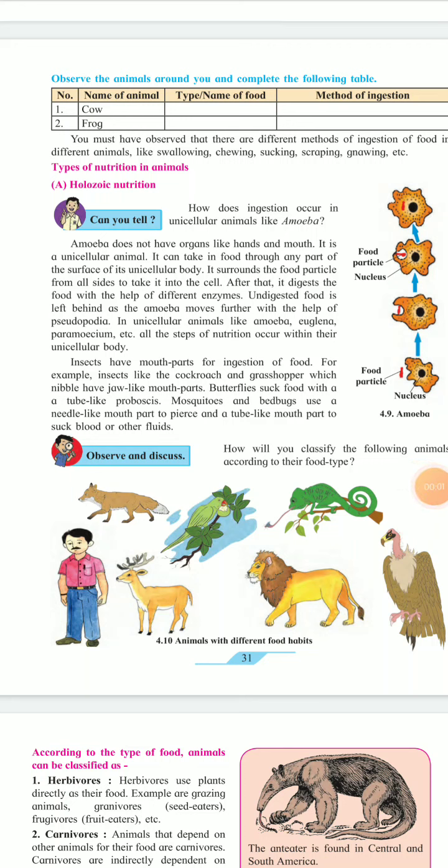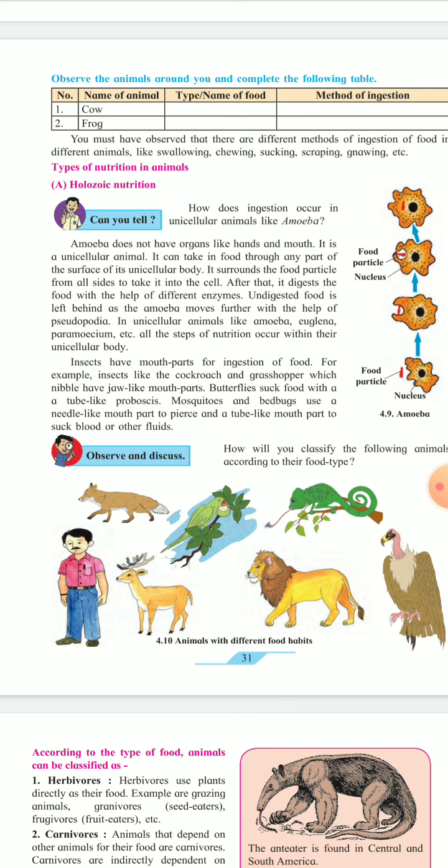Hello everyone. Let's learn the types of nutrition in animals. First type is holozoic nutrition, second saprozoic nutrition, and third parasitic nutrition. Learn about holozoic nutrition in detail.